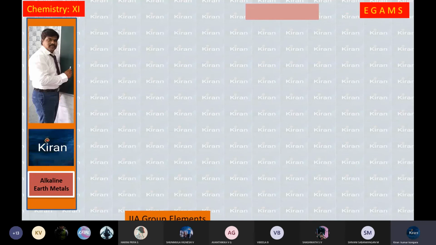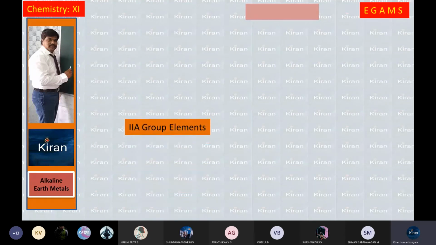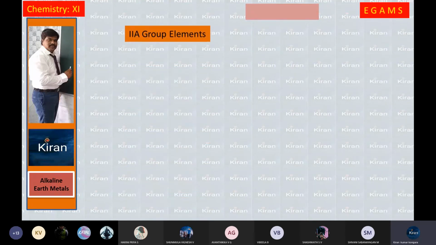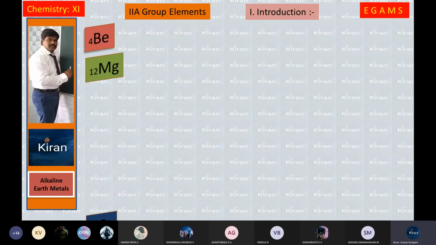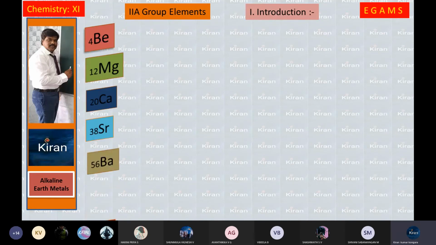So in second A group elements, in total we have 6 elements. Because of the presence of 2 valence electrons, all these elements are placed into second A group, which are beryllium, magnesium, calcium, strontium, barium, and radium. These elements belong to second A group in the long form periodic table.